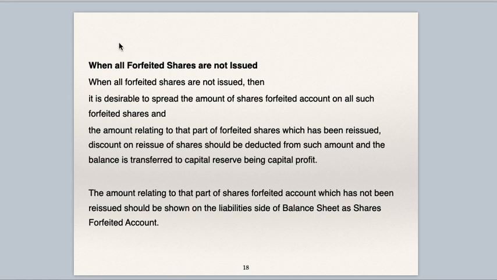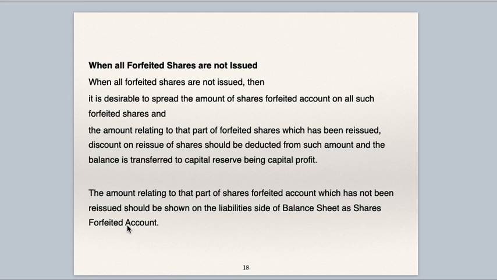Now we'll see when all forfeited shares are not reissued. When all forfeited shares are not reissued, then it is desirable to spread the amount of shares forfeited account on all such forfeited shares and the amount relating to that part of forfeited shares which has been reissued. Discount on reissue of shares should be deducted from such amount and the balance is transferred to capital reserve, being capital profit. Amount relating to that part of shares forfeited account which has not been reissued should be shown on the liabilities side of the balance sheet as shares forfeited account.